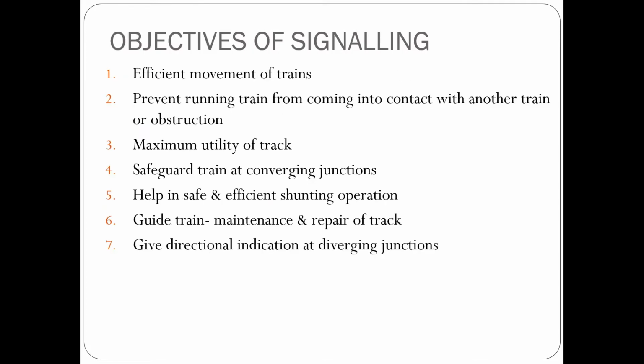The various objectives of providing the signal include: it provides or facilitates the efficient movement of trains, and it ensures safety between two or more trains which cross or approach each other's path. It also facilitates the maximum utility of the track. It helps the train for efficient shunting operations and also to guide the train movements during maintenance and repair of the track, to safeguard the train at converging junctions and give directional indications at diverging junctions. So these were the objectives of providing signals.